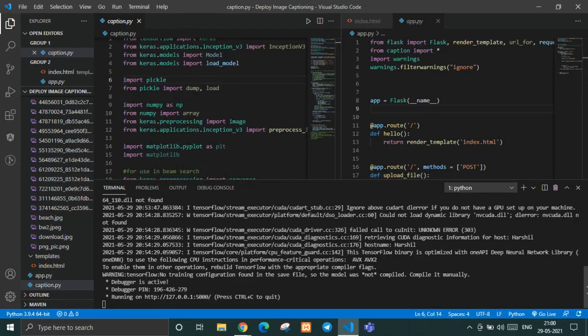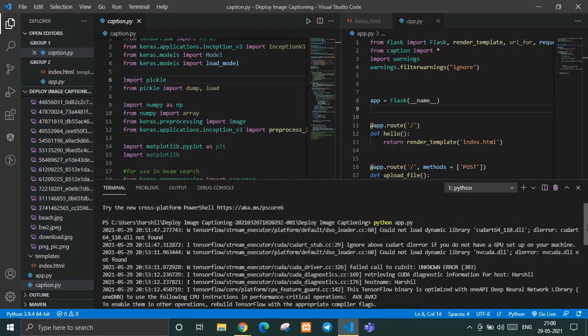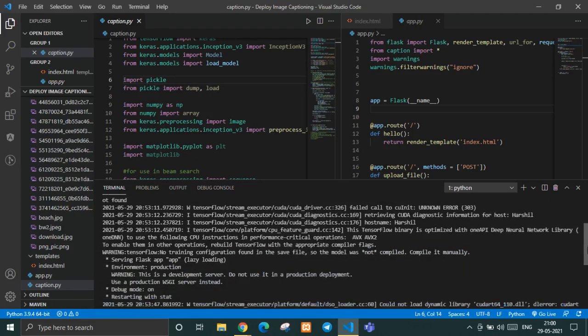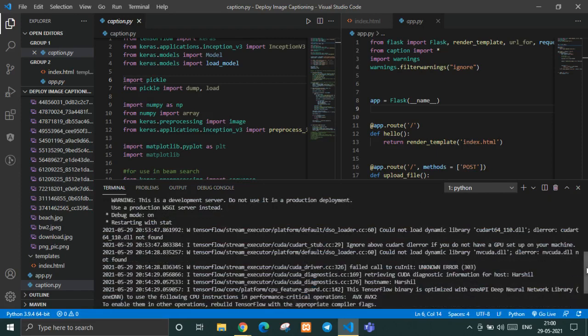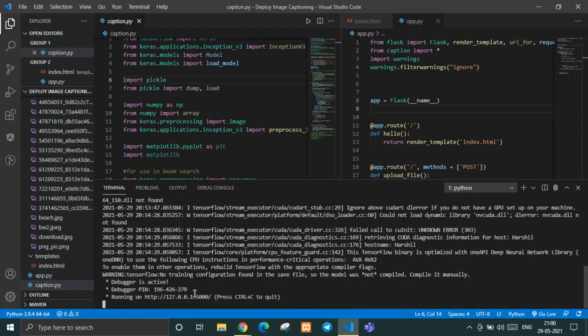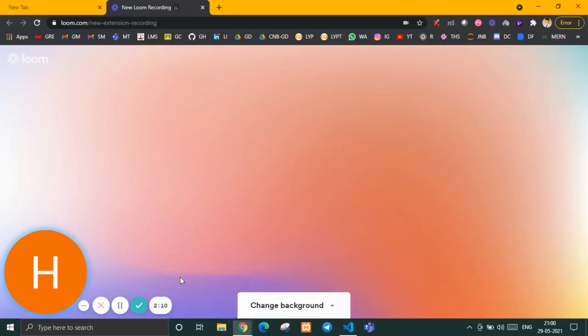So what I've done here is I've already kept the terminal open. So I just have to run python app.py, and then you can see that an address will be generated. So we just have to copy this particular address and then paste it in the Google Chrome browser.